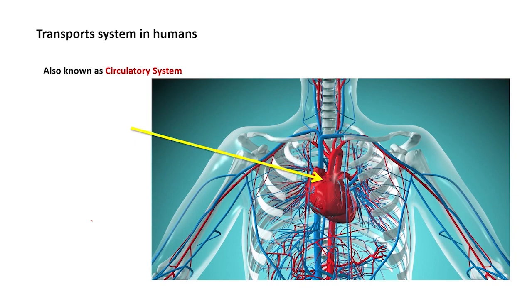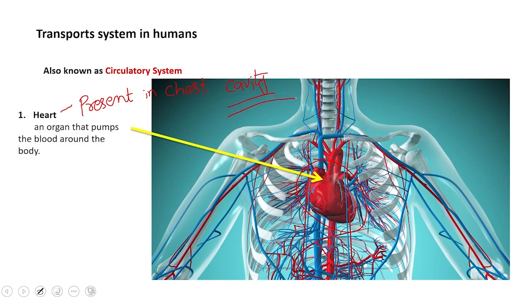Most importantly, there is the heart. It is our heart which is present in the chest cavity. Heart is an organ that pumps the blood around the body. It continuously contracts and relaxes, and the contraction and relaxed movement of heart force and pressurize the blood to move throughout the body.